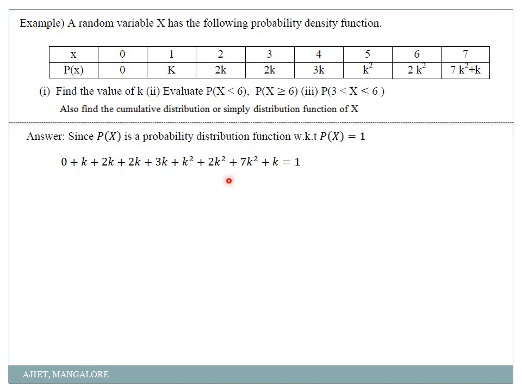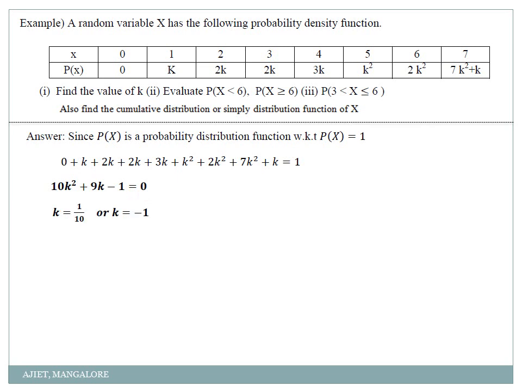So be careful here, we have k square. 7 plus 2 is 9, 9 plus 1, 10k square plus 1 plus 2, 3, 3 plus 2, 5, 5 plus 3 is 8, 8 plus 1 is 9, plus 9k equal to 1. I am taking that 1 to the other side. So minus 1 is equal to 0.